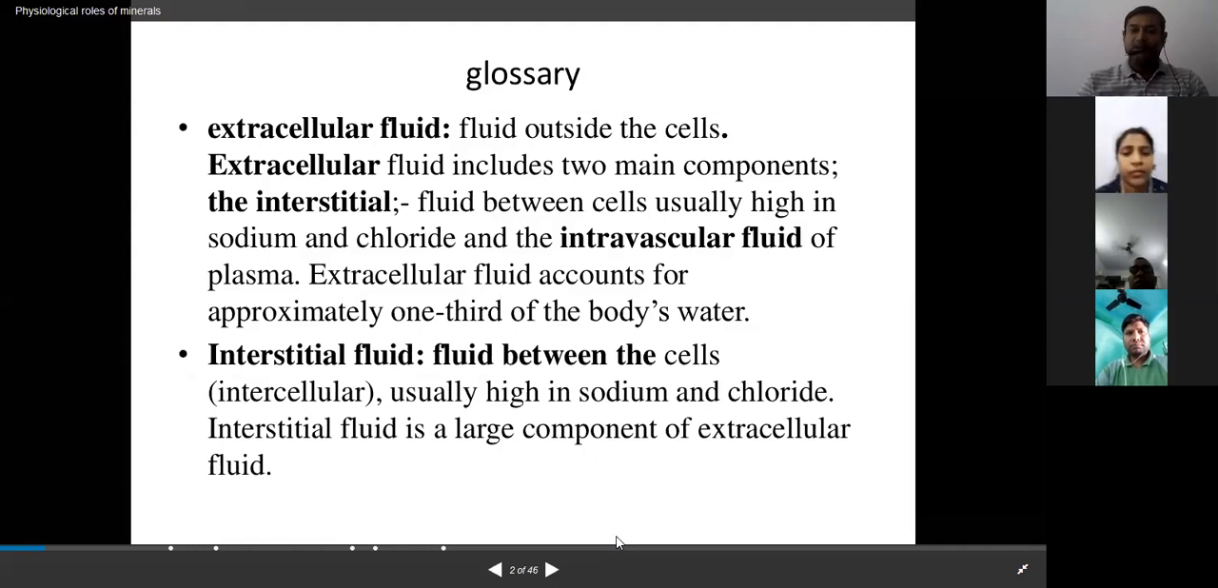So while starting this trace elements presentation, the very first thing is the glossary. That is the extracellular fluid, the fluid which is present outside the cells. It consists of mainly two components, the interstitial and the intravascular fluid. The interstitial fluids usually contain sodium and chloride. These fluids account for 1/3 of the total amount of the body's water.